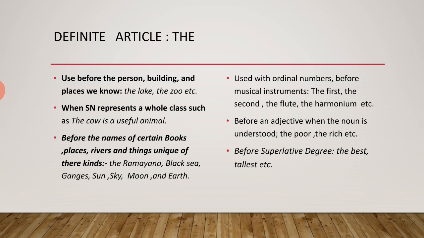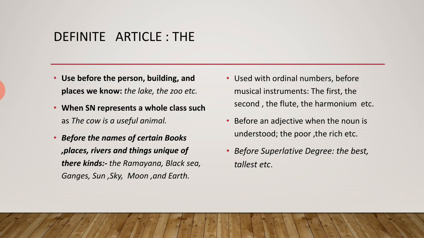Suppose we are well acquainted with the building, the person, or the place, we know the place personally, we know the direction, then we use the article "the" before that word. Suppose I know the boy who stole my purse. I know that person, so definitely I use "the boy". The boy is not mentioned here, but you may write it.